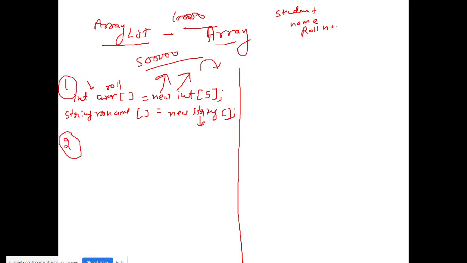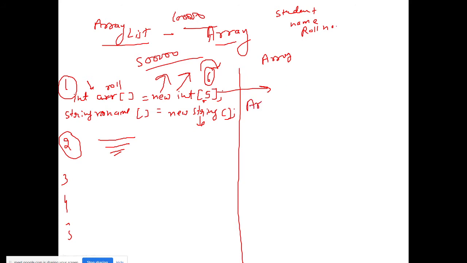Second, suppose you said that an array is static in nature, meaning in runtime you cannot provide memory. An array is limited in size. Here I have declared size 5, so we cannot store 6 elements, we can store only 5 elements. You answered this. Okay, this is the correct answer, and no one will argue with this answer. Then there may be more points, but first let's come to the array list. To overcome this first situation, we have the array list.